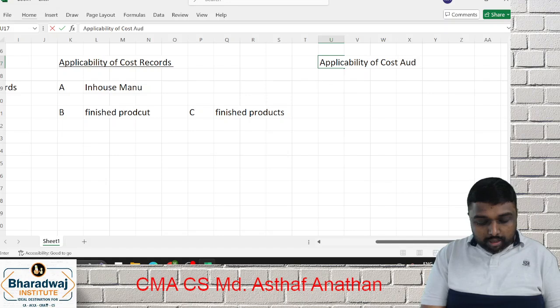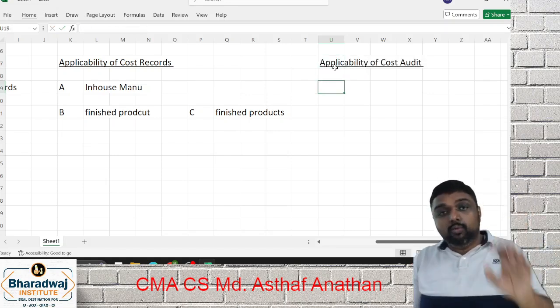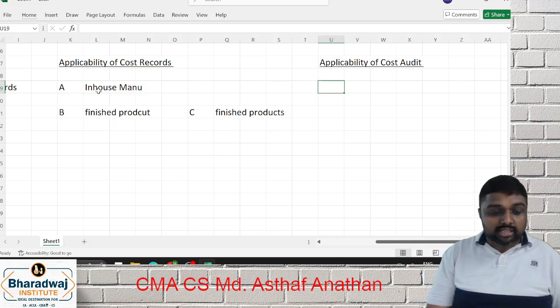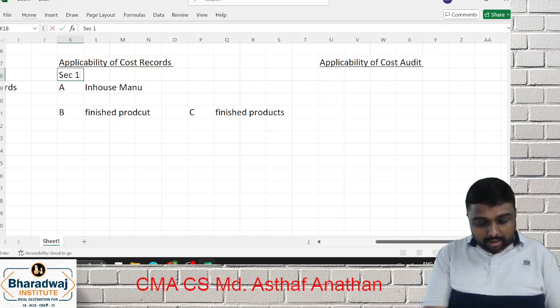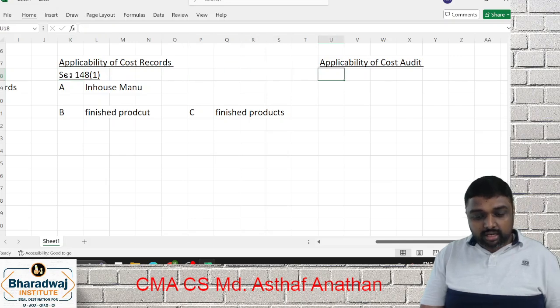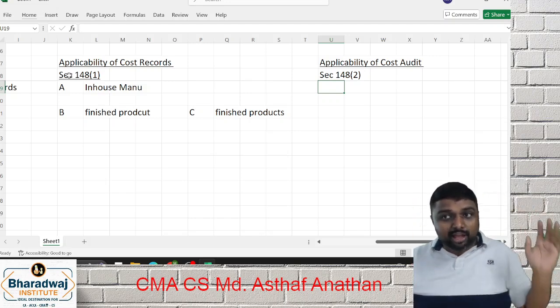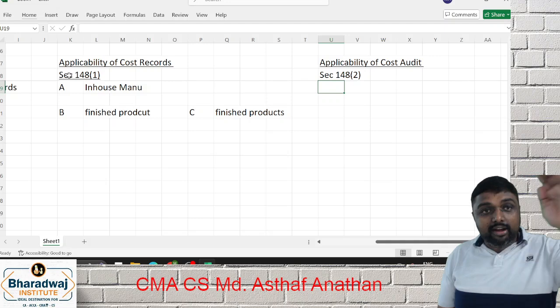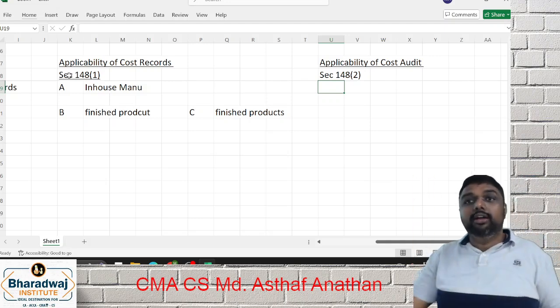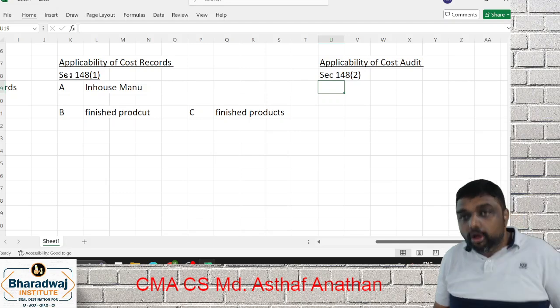Now coming to your favorite area, that is applicability of cost audit. This is discussed under section 148 subsection 2. Generally it will carry only 1-2 marks, but they want to test this. We have to read it with the rule, because the provision is discussed under the rule only. The rule is very clear, Rule 3A. Regulated one applicability, non-regulated another applicability.